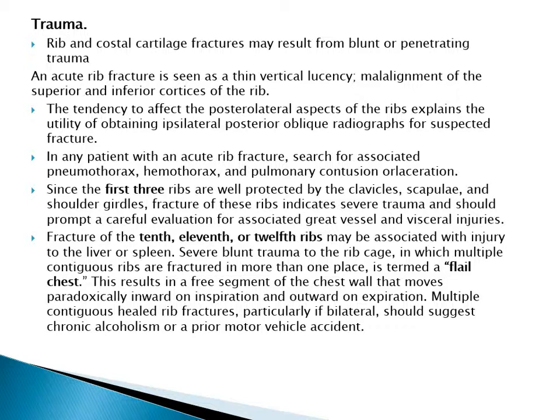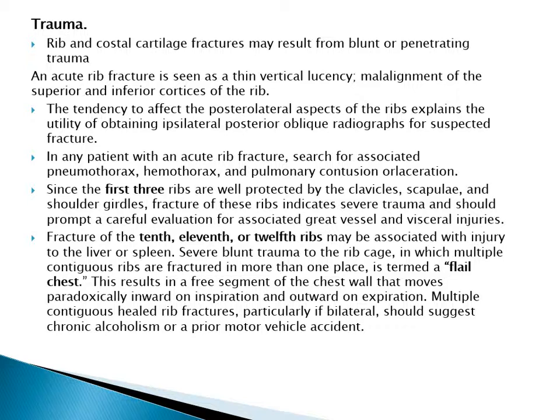In any patient with an acute rib fracture, search for associated pneumothorax, hemothorax, and pulmonary contusion or laceration. Since the first three ribs are well protected by the clavicle, scapulae, and shoulder girdle, fracture of these ribs indicates severe trauma and should prompt a careful evaluation for associated great vessel and visceral injuries. Fracture of the lower 10th, 11th, and 12th ribs may be associated with injury to the liver or spleen.